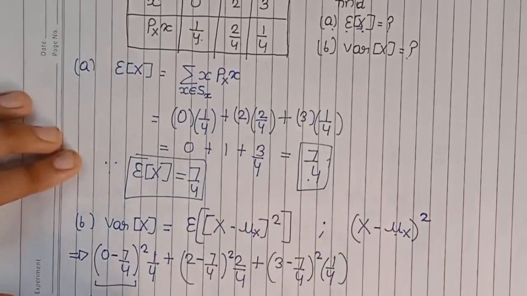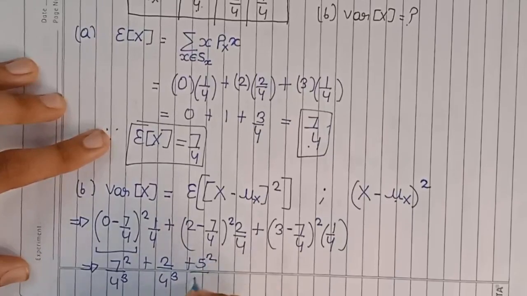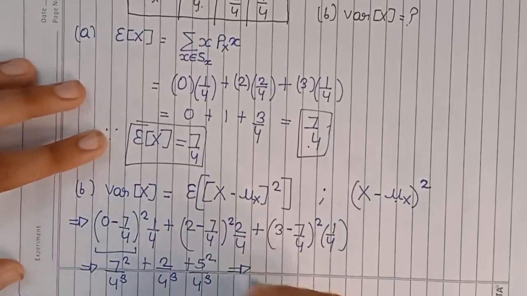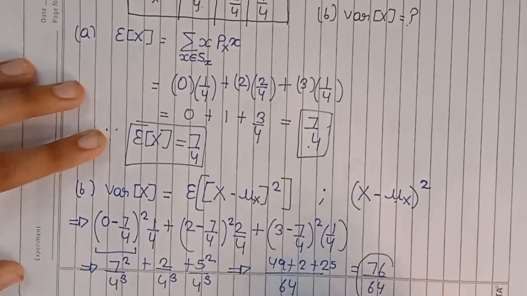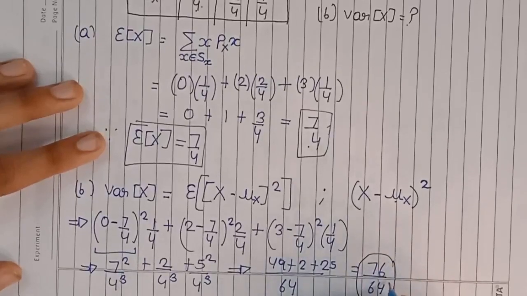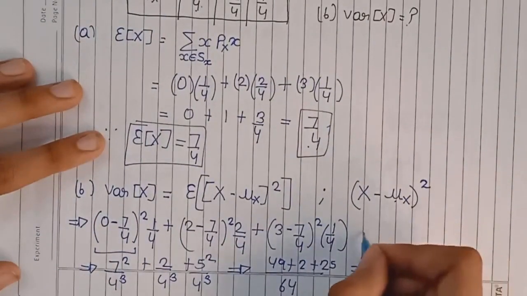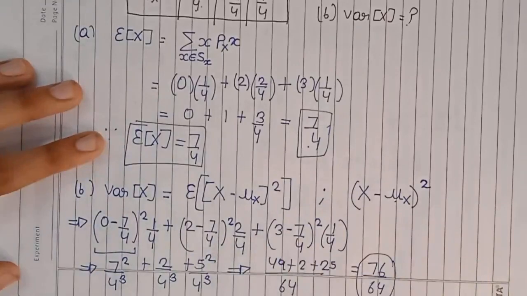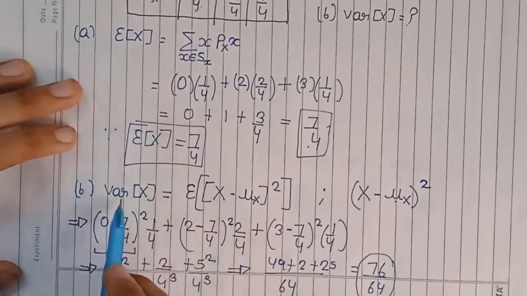Now solving this, we will get 7 square upon 4 cube, 2 upon 4 cube, 5 square upon 4 cube. Solving, we get 25, and we will finally get 76 by 64. So this is our variance of the random variable x. Again, note that here we have calculated the variance of a discrete random variable. So now let us discuss some properties of expectation of x and variance of x.